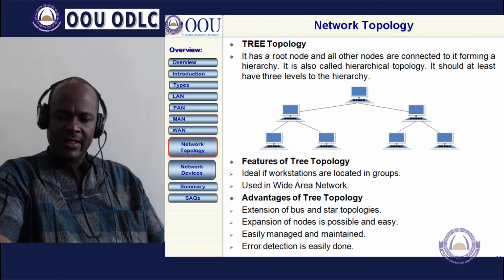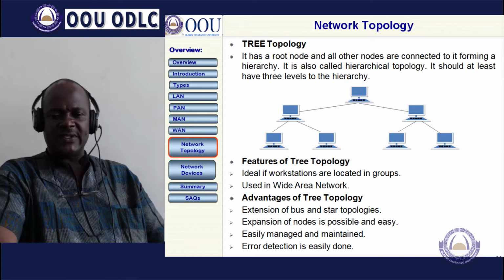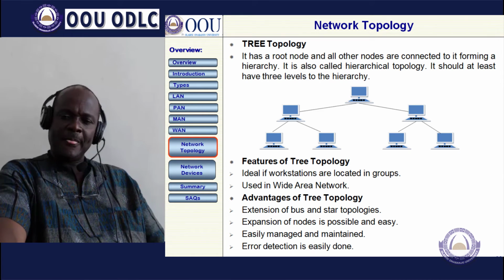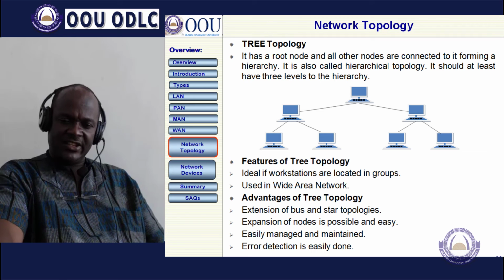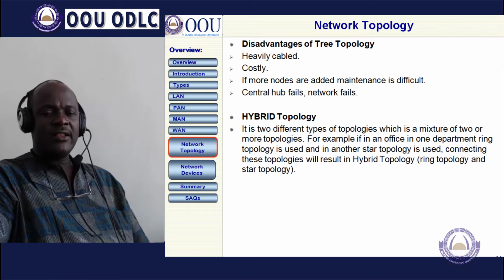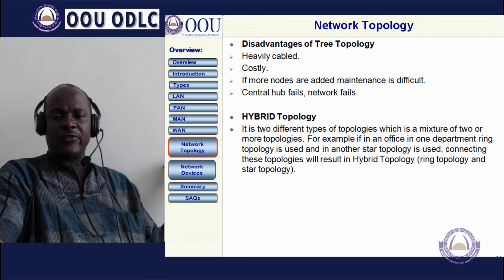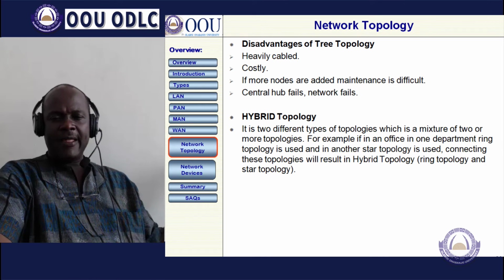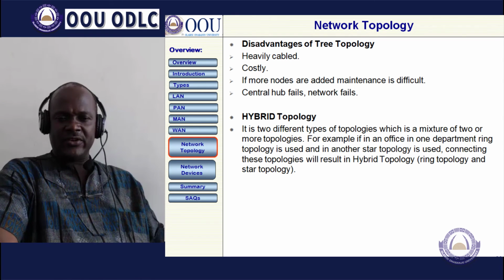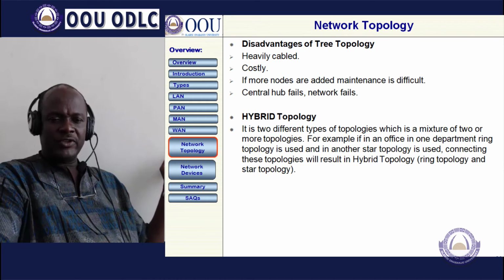The advantages of tree topology are these: it is an extension of bus and star topology, the expansion of nodes is possible and easily managed and maintained, and error detection is easily done. The disadvantages are that the cables are heavy and many, which of course makes it expensive, and as nodes are added, maintenance becomes very difficult. Once the central hub fails, the network will fail too.